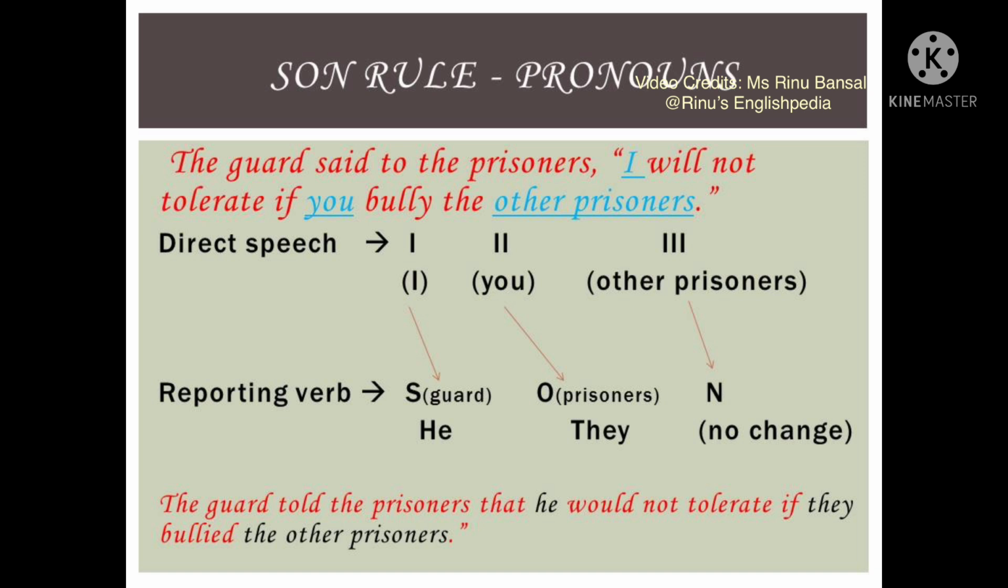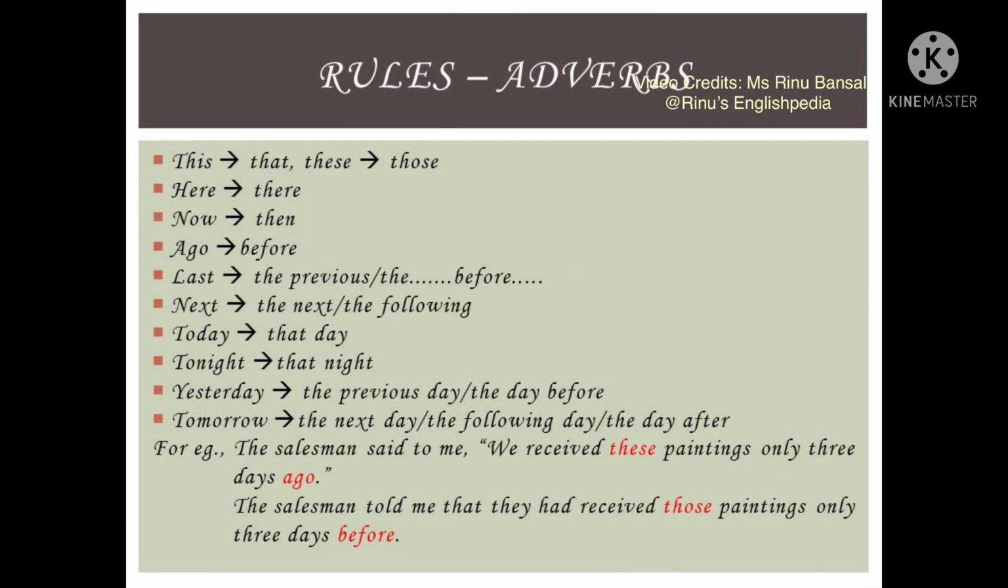Similarly, you, that is the second person in the direct speech, will follow prisoners, that is the object in the reporting verb, and it will become they. Other prisoners, which is the third person in direct speech, since it is the third person, there will be no change, and therefore the sentence will become, "The guard told the prisoners that he would not tolerate if they bullied the other prisoners." Now the last rule for change in narration is the change in adverbs.